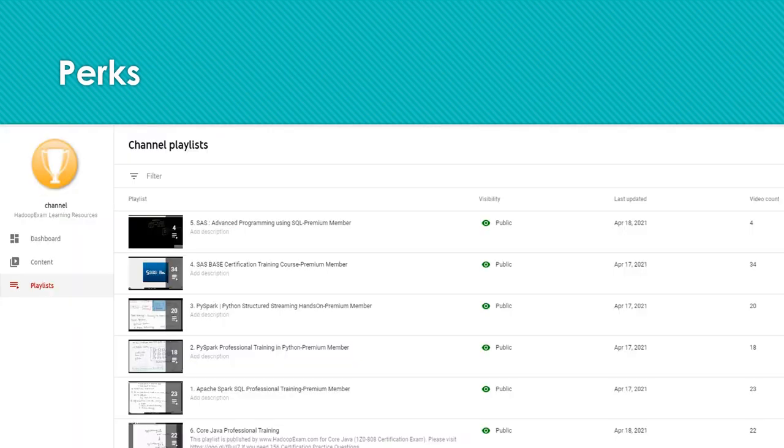Now let's move further and see the detail about this. Currently, this is the Hadoop Exam channel list, correct? Here we have all the playlists. In this screenshot you can see 6 playlists, where each playlist would have quite a good amount of videos. The first one is in process, we are uploading the videos, so that's why you see only 4 videos. But for the rest of the trainings, there are 34 videos, 20 videos in one playlist, 18 videos in another. So this is the entire training list basically. Once you complete this training, you would become a master or professional for that particular area. That is what this training does, correct?